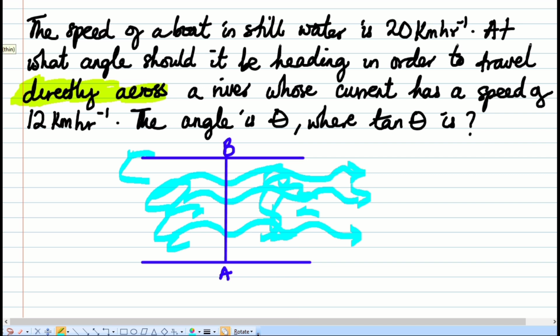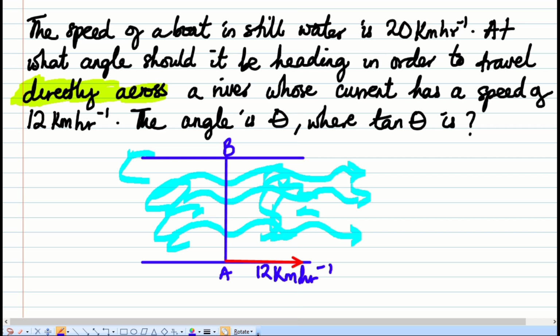So let's represent the speed. Let me use a red color. So the speed of this river is in this direction, so I'm just going to put it here. This is the speed of the river because the river is flowing in that direction and the speed is 12 km per hour. All right. And then this man, the speed of the boat, I'm assuming that a man is riding the boat. The speed of the boat is 20 km per hour.